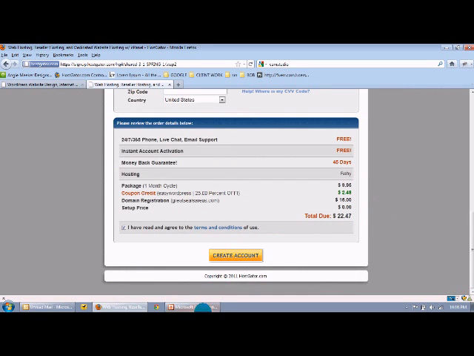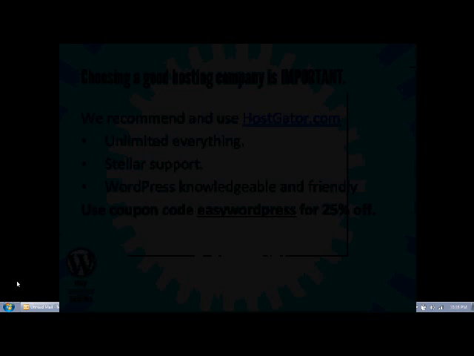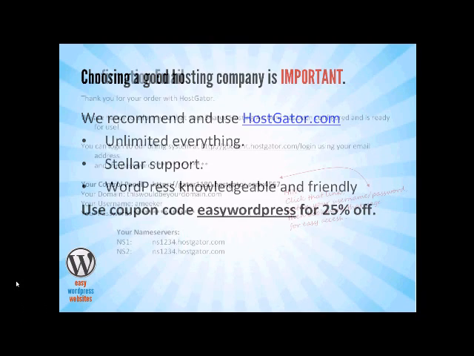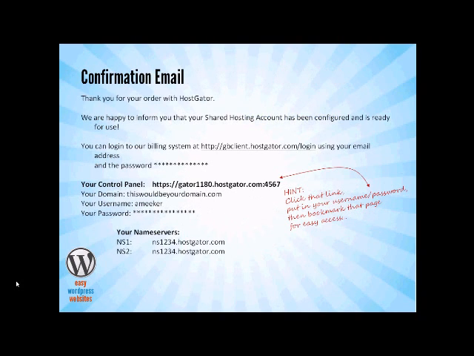Now, once you've clicked Create Account, you'll receive a confirmation email. In that confirmation email, which is basically the same for every hosting company, not just HostGator, you'll receive a link to your billing account and a link to what's called your control panel, along with your domain, your username, and your password for your hosting account.